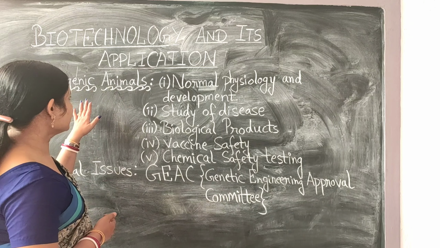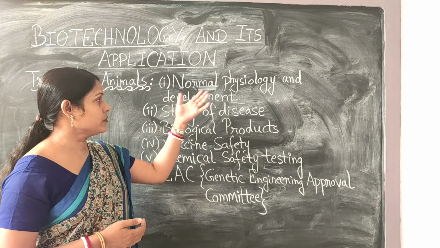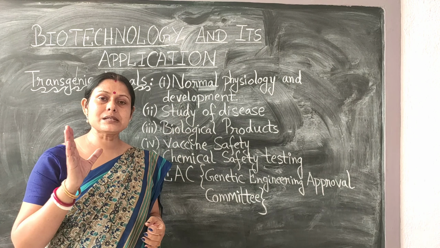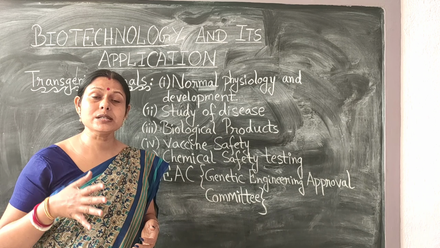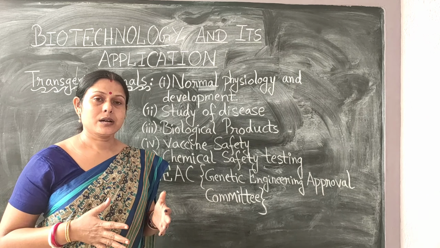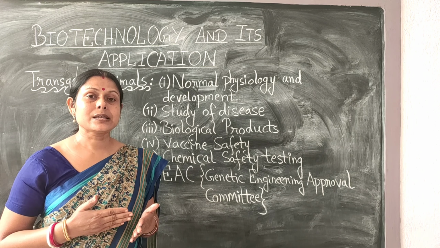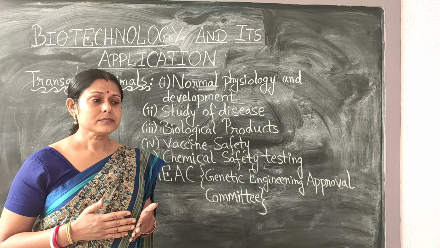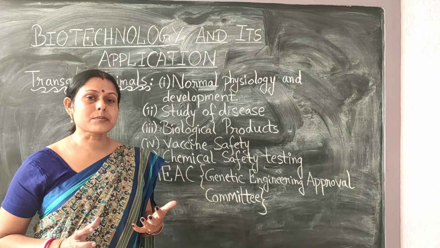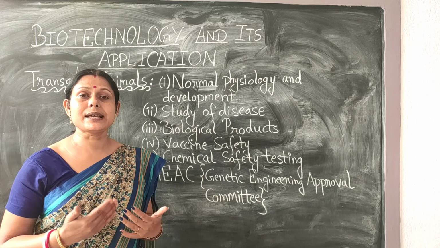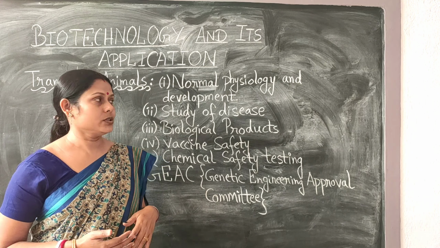In transgenic animals, the first thing we study is normal physiology and development. When this gene is introduced into the organism, what changes or alterations can take place in the organism's body because of the introduction of this foreign gene, that we study. We keep a note, an account of it. And if it is something positive, then we can think about the next step, the introduction of the same gene into other organisms and finally into human beings.